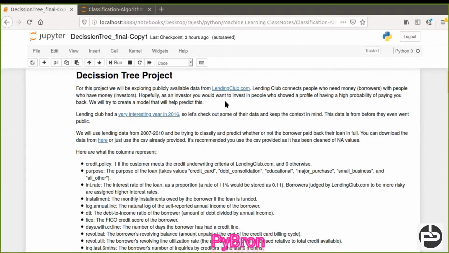As an investor, you would want to invest in people who show a profile of having a high probability of paying you back. Let's suppose I am an investor and I want to invest in you. I will see whether you will pay me back whatever money I invest or not. Hope everyone is clear with this problem statement.